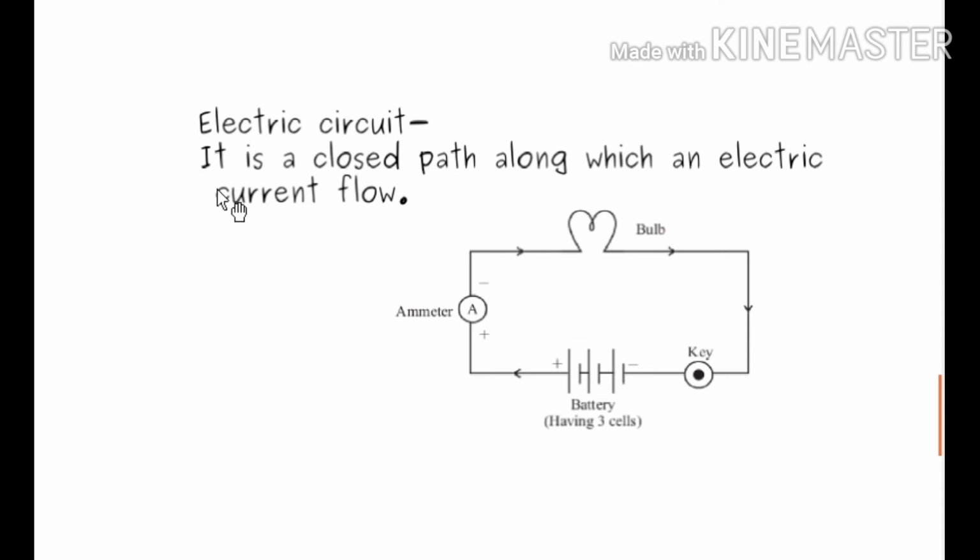It is a closed path along which an electric current flows, because electric current always requires a conductor, and this wire is made of a conductor material, like copper or aluminum. Understand?